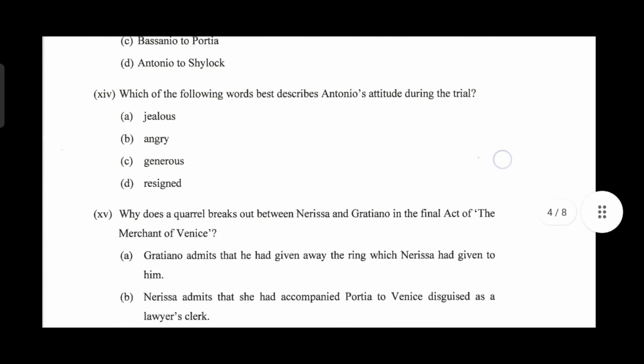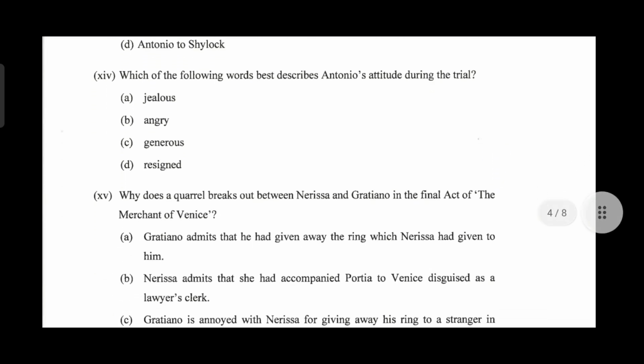Which of the following words best describes Antonio's attitude during the trial? He is jealous, he is angry, he is generous, or he is resigned? The right answer is option D, he is resigned. He accepts his fate and he is not complaining about what is happening. This resigned is not resignation, my dear students. This resigned means to accept something without complaining and with calmness of mind.